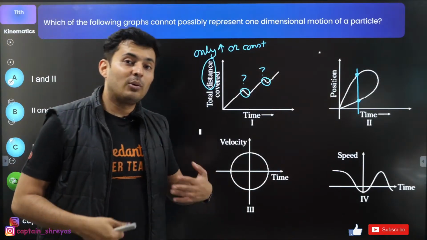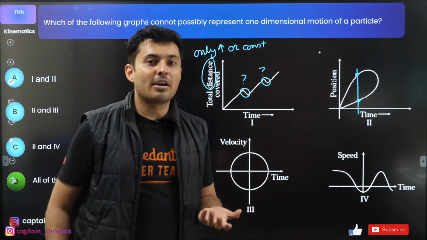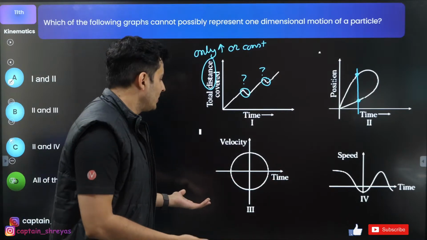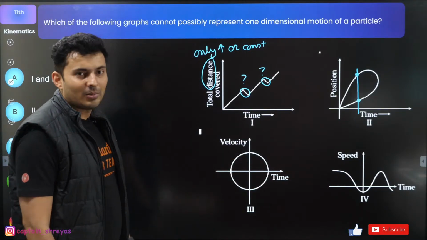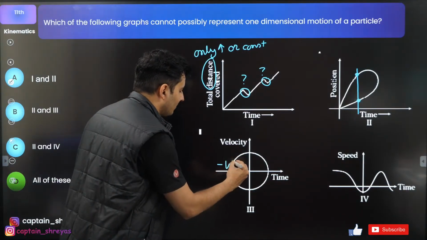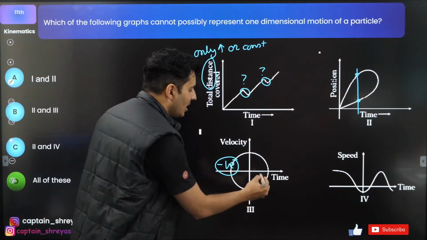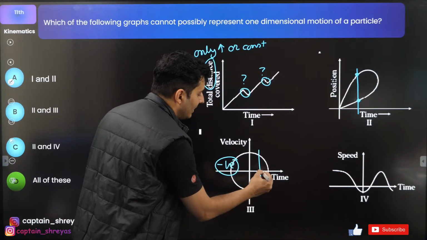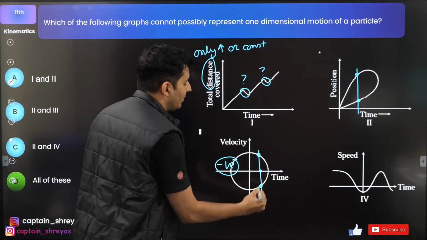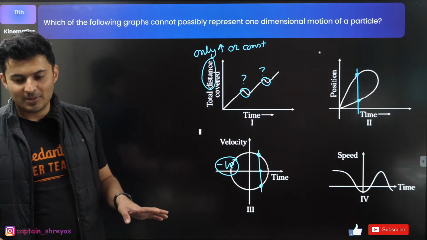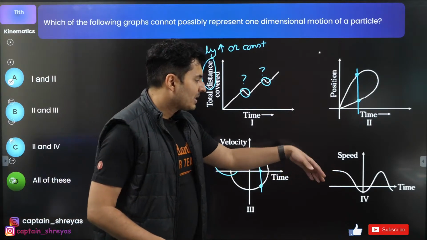At 1 o'clock I was in school also, and I was at the playground also. Not possible. How can time be negative? And again the same question. How is it possible that at a given time you have two different velocities? Not possible.